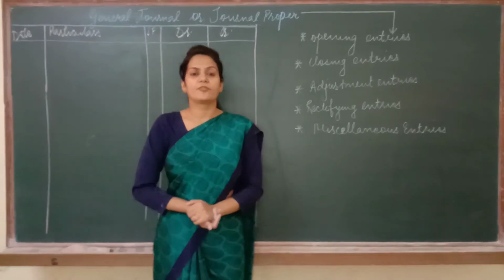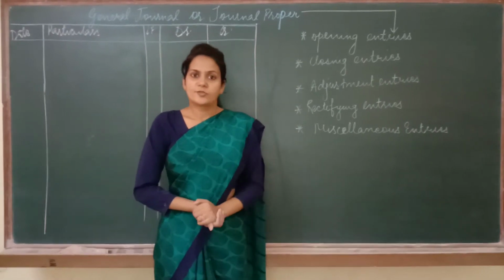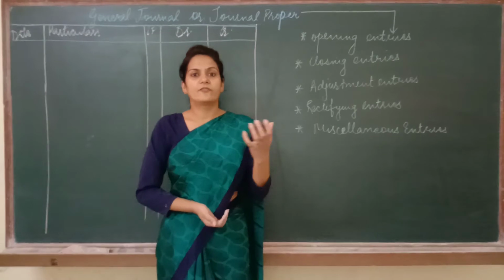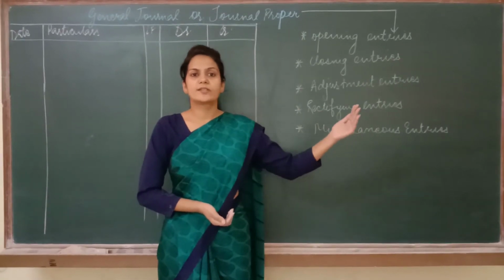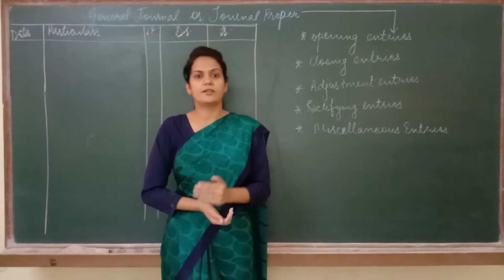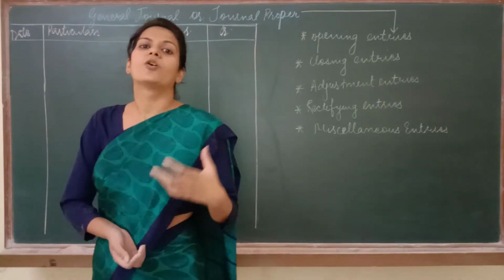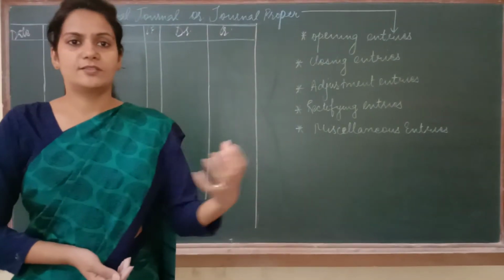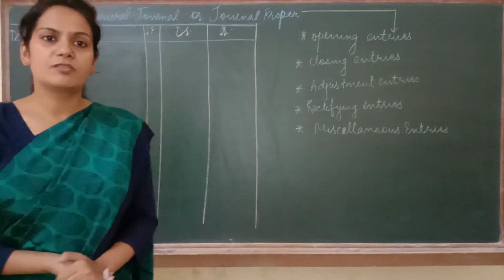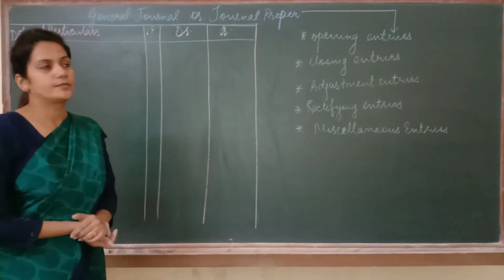First is opening entries. You know how to pass opening entry, so that we can find out the capital and we can bring forward the balances of the previous year to current year. So this opening entry cannot be recorded in cash book or purchase book or sale or purchase return or sale return. So opening entry will be recorded in journal proper.